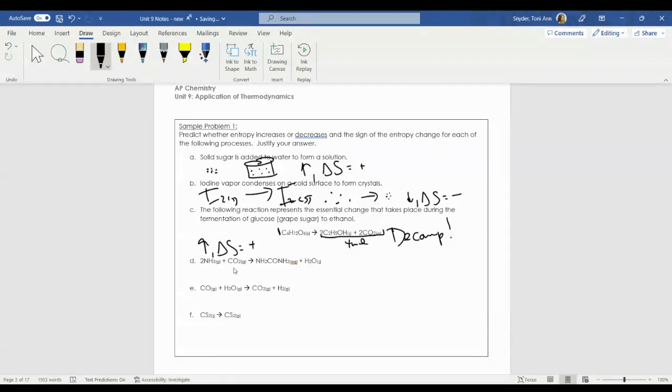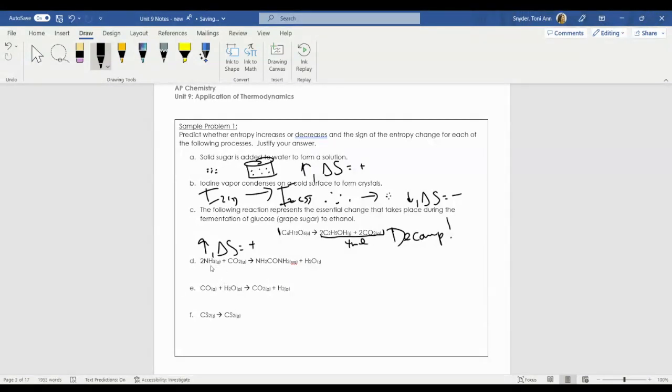Let's take a look here. I have ammonia gas, 2 moles of ammonia gas, 1 mole of CO2. I have some aqueous product, and I have some liquid water at the end of this. So there are a lot of different factors you can consider. The first thing is you can look at the number of particles.